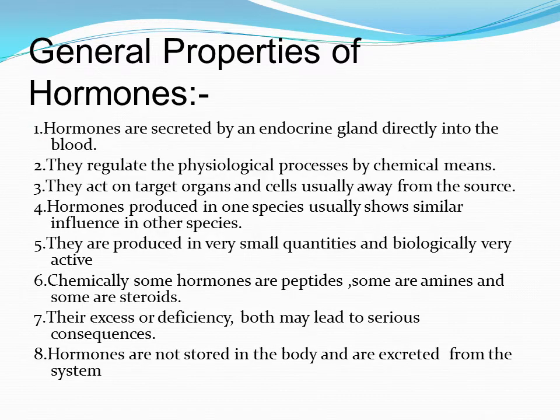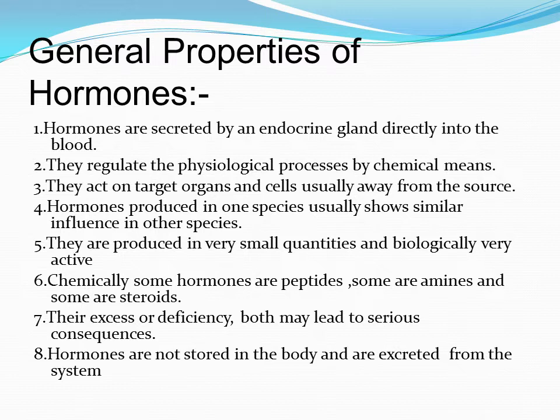Now let us study the general properties of hormones. Hormones are secreted from their source, that is an endocrine gland, directly into the blood. They regulate the physiological processes by chemical means. They affect the enzyme systems of the body.